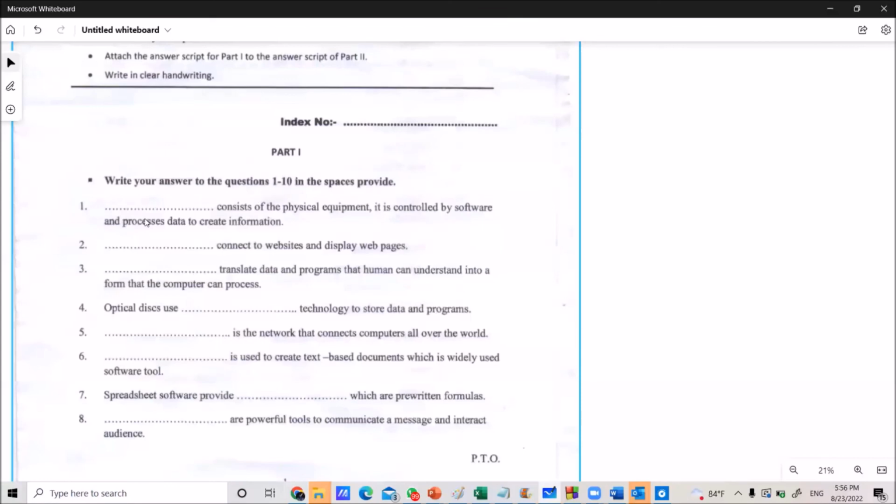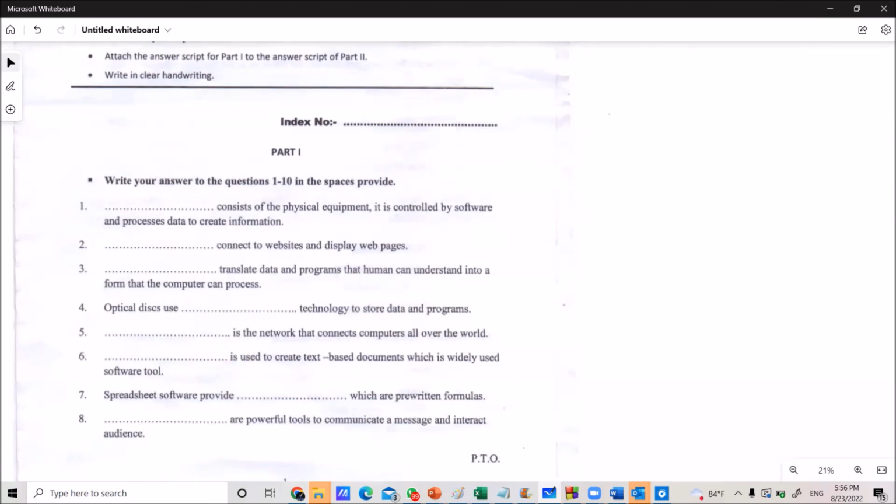The first 10 questions are short answer type. Start with blanks. The first one: it consists of physical equipment, it is controlled by software and processes data to create information. Processes data, controlled by software.